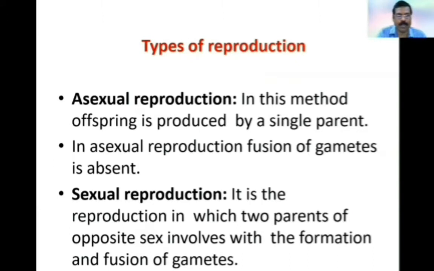So in sexual reproduction, 2 gametes carry different types of genes from 2 different parents, and these genes are combined by the combination of the gametes. So that's why in sexual reproduction, the progeny may not have the similar characters of any one of the parents.